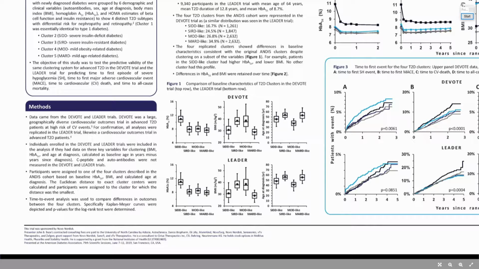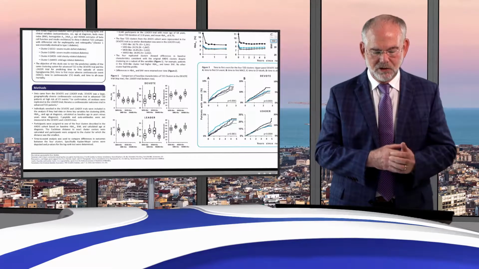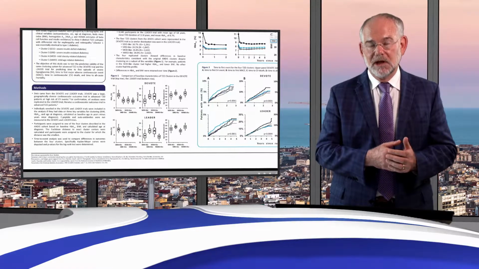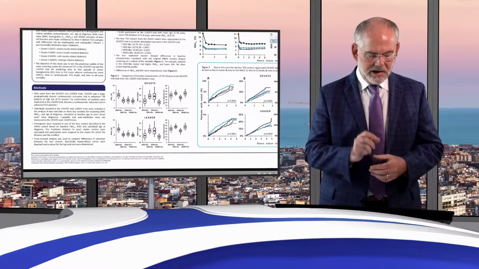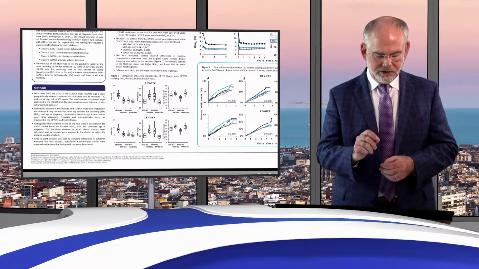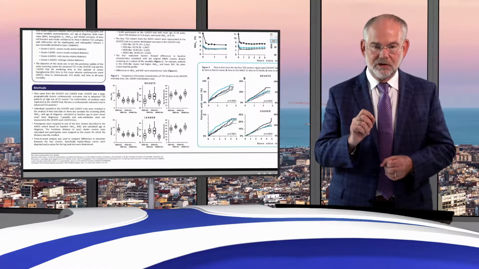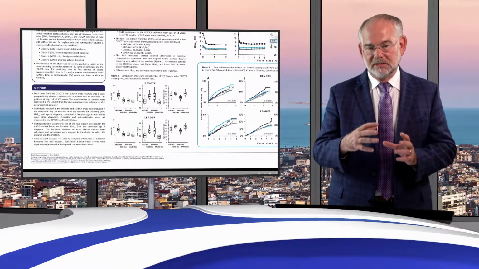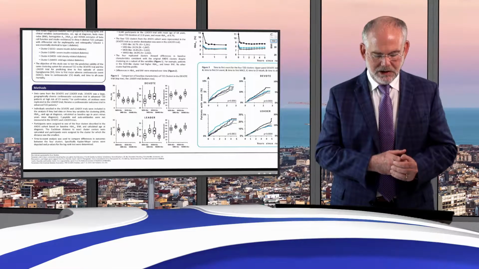We were able to calculate the age at diagnosis by knowing the duration of diabetes and their age, but we only had 3 of the clustering variables that the ANDIS cohort used: BMI, age at diagnosis, and hemoglobin A1C. And then we tried to replicate the clusters by using the exact cluster centers reported in the ANDIS trial, and then calculating the minimum distance of individual patients to that cluster center.